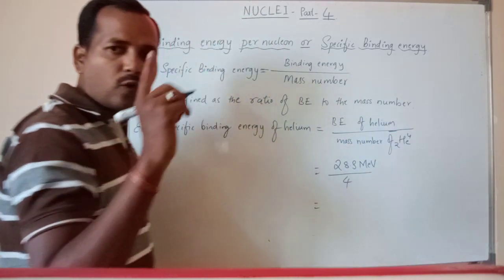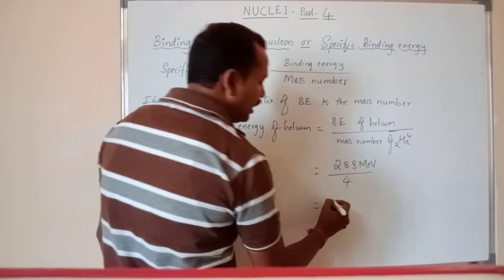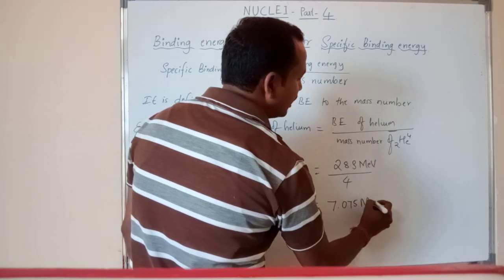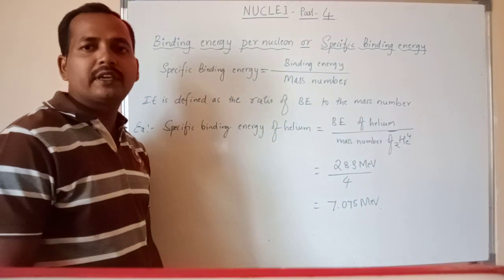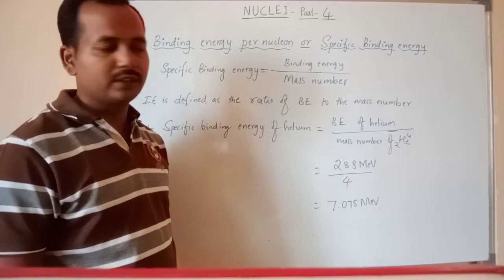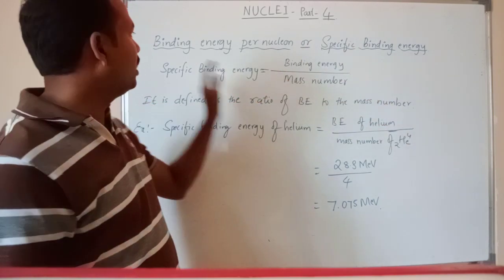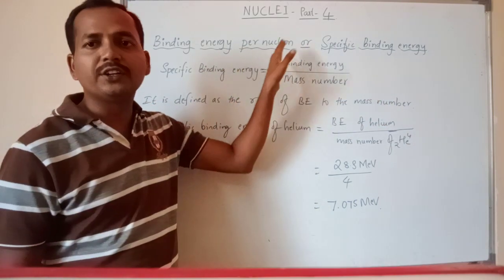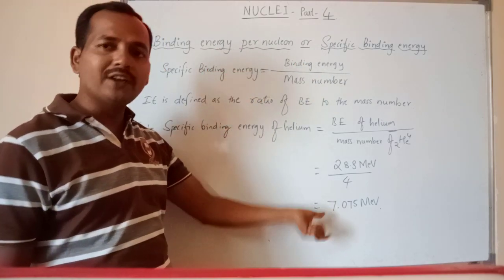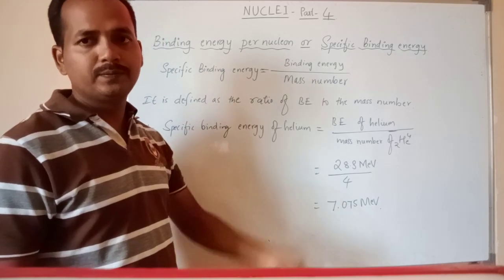Then to remove one nucleon from the helium atom nucleus, we should apply 7.075 million electron volt. Then we can remove one nucleon from the helium nucleus. This is called specific binding energy or binding energy per nucleon. Here per nucleon means to remove one nucleon, how much energy you have to supply, right? Yes, thank you.